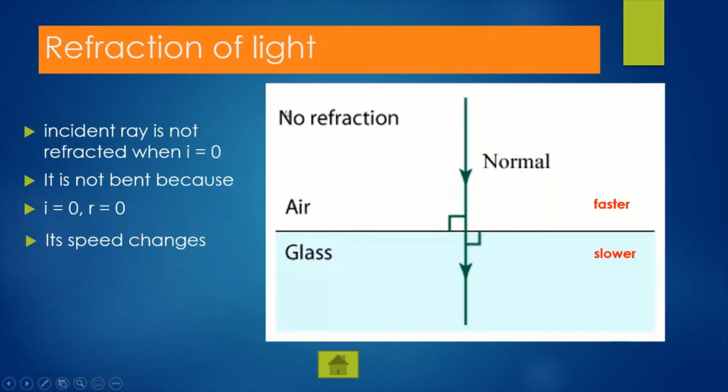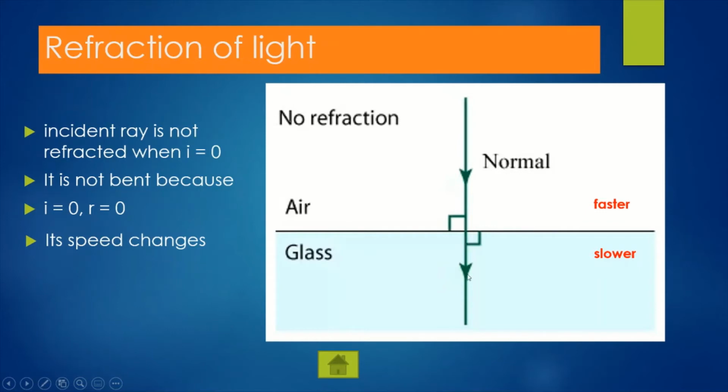Okay, now what if a light ray enters a medium without any incident angle? When i equals 0, it enters along the normal. As you can see, light enters straight without bending. It does not bend.